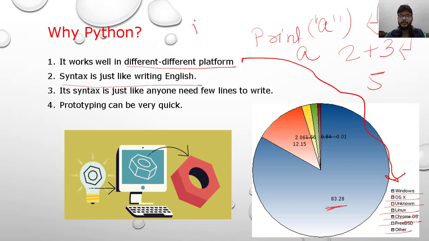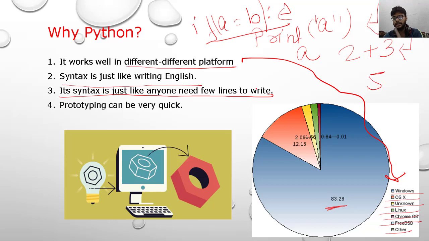So just like writing English we are using it in this program. Here you write if a is equal to b, it will be done. We have to do nothing, like closing it in brackets, nothing. Okay, so syntax is just like writing English. Now third line: its syntax is such that anyone needs few lines to write.